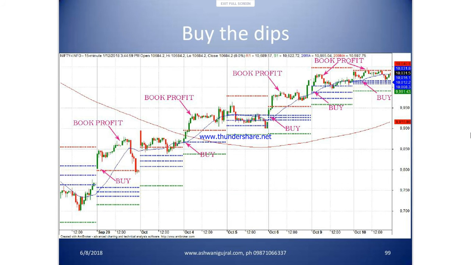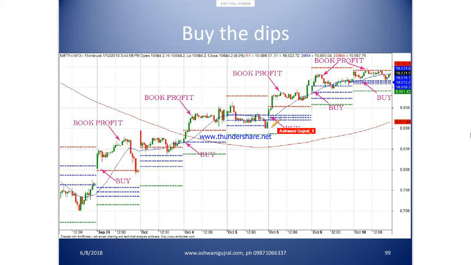This is the buying side. We opened above the pivot with a gap and kept going. Again next day we corrected towards the pivot, we bought and we made some money. Again here the price opened touching the pivot and you got this. So basically buying made money because every day the prices were higher than the pivot, right? So the idea should be to buy the dips mostly.